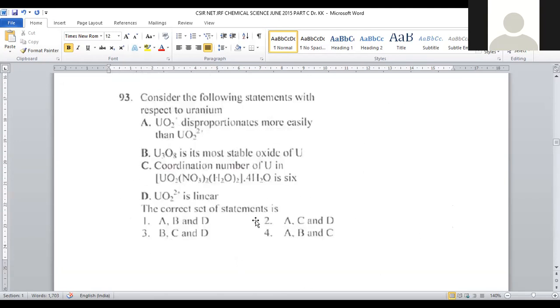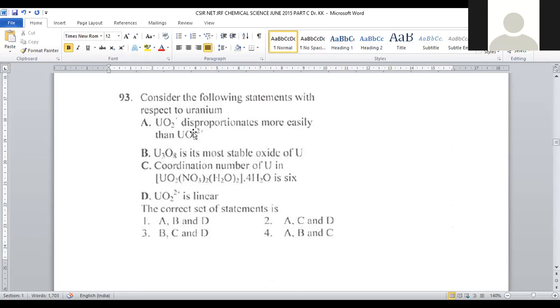Let us move on to question number 93. Consider the following statements with respect to uranium. It is all related to uranium, being an actinide, an f block element, and we have to identify which statements are correct. UO2 positive disproportionates more easily than UO2 dipositive, right? What is meant by disproportionation?